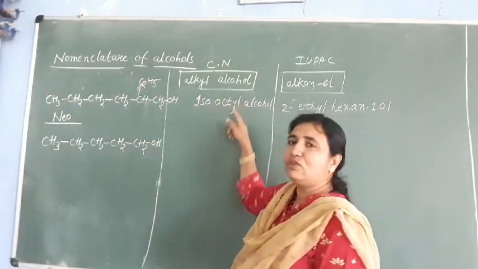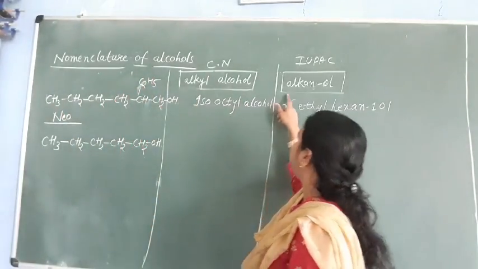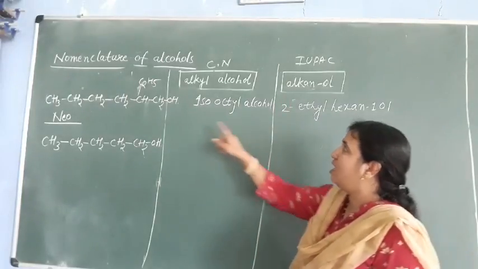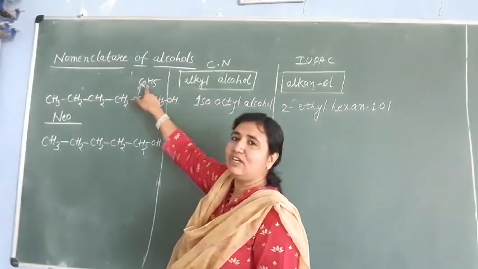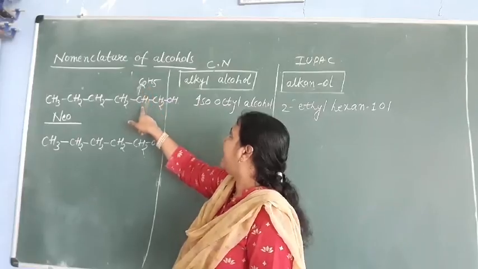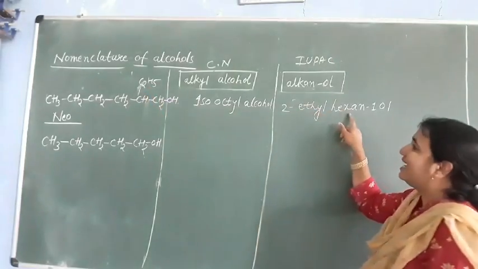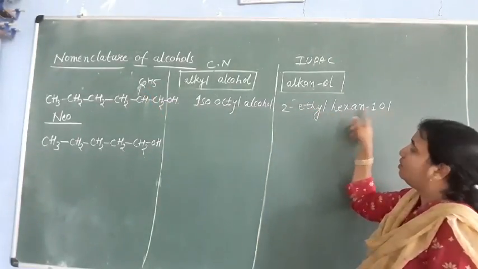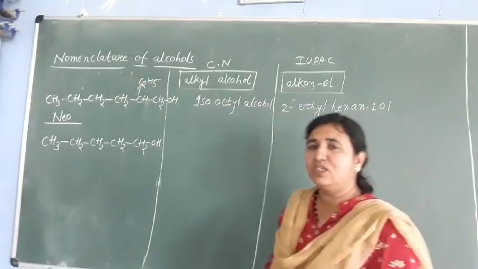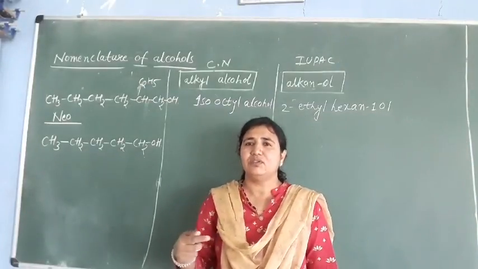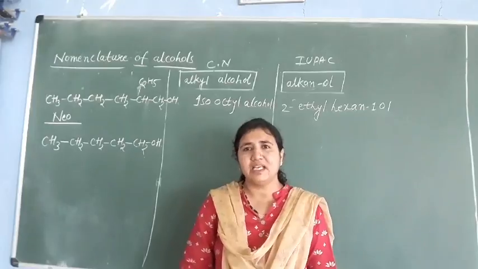This is called isooctyl alcohol, and the IUPAC nomenclature is what here? On the second carbon we have an ethyl group here. So 2-ethyl hexane 1-ol. 2-ethyl hexane 1-ol. This is for iso. For the remaining members we can apply the same rule here.